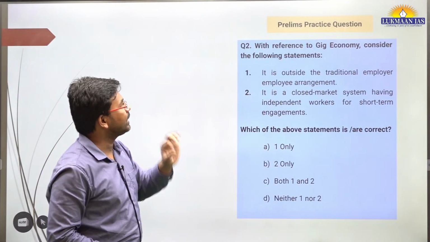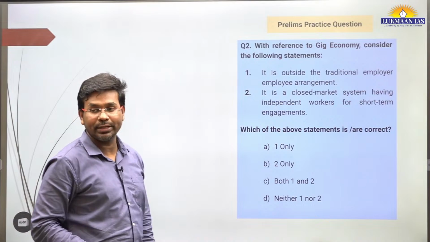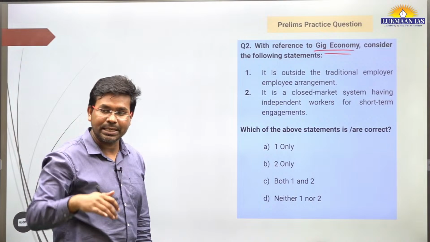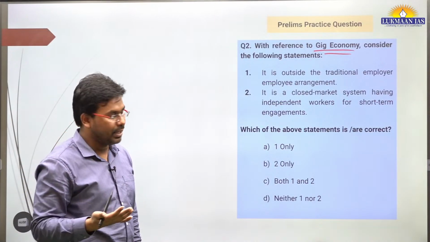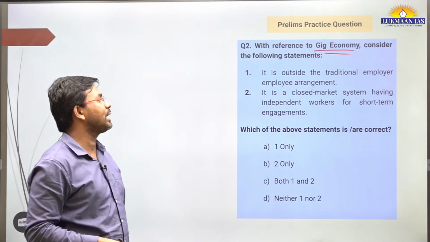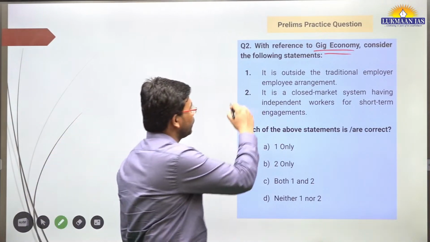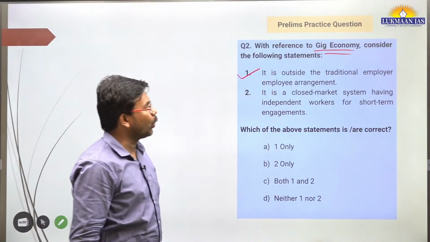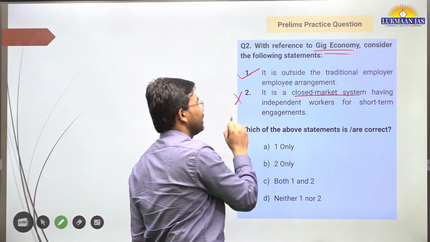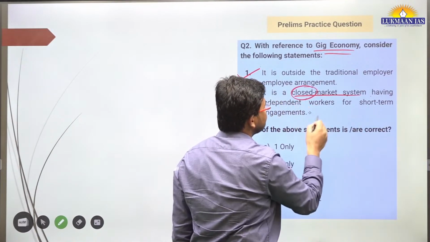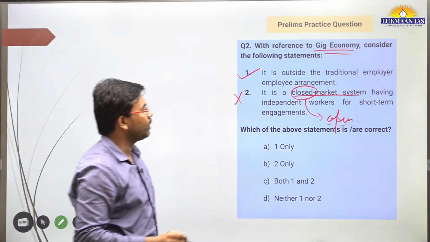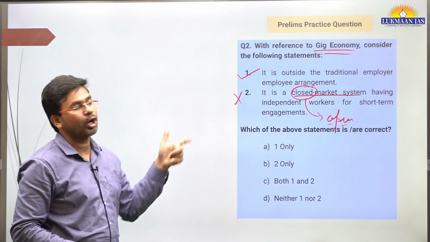It says, with reference to the gig economy, consider the following statements. Gig economy means an economy where people are working as gig workers and platform aggregators are getting benefit out of it. So it says it is outside the traditional employer-employee arrangement. This is true. Okay. Second, it is a closed market system having independent workers for short-term engagement. This is not a closed market, this is an open market system. Okay, an open market system having independent workers for short-term engagement.